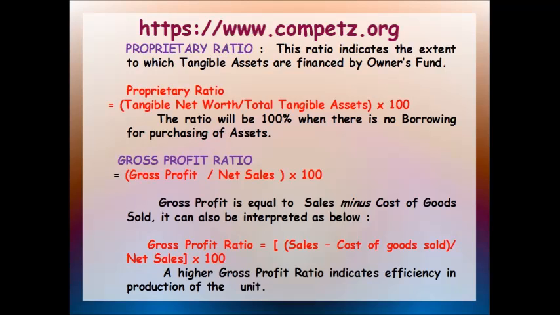Okay, net sales can also be derived as sales minus return inwards. The other name for sales return is return inwards. So gross profit is what is revealed by the trading account. Okay, it will show you how much profit is earned by a businessman. It results from the difference between net sales and the cost of goods sold, without taking into account the expenses which are generally charged in the profit and loss account.